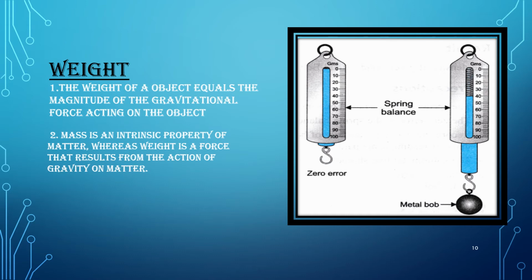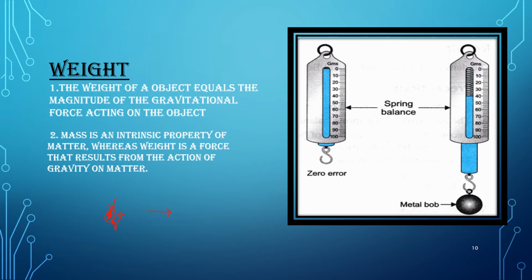Weight and mass are fundamentally different quantities. Mass is an intrinsic property of matter, whereas weight is the force that results from the action of gravity on the matter. What exactly does it mean? If you consider a stone, the matter present inside is the mass, and the gravitational force acting upon it gives rise to the weight.